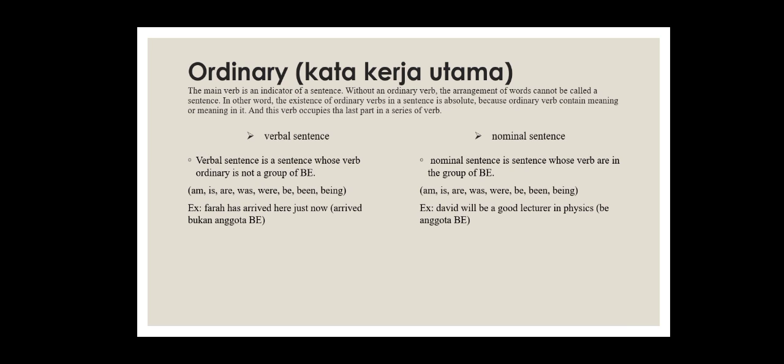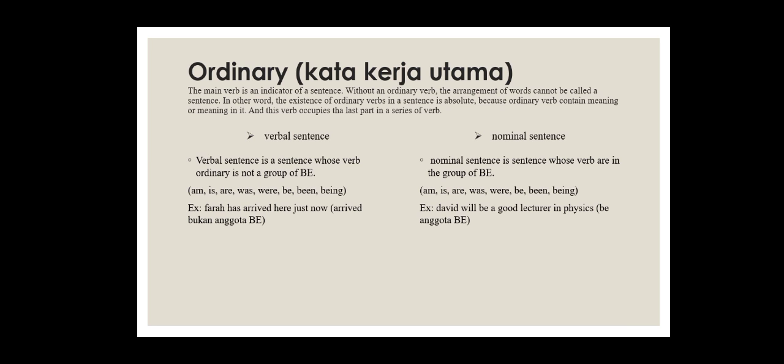Based on its ordinary verb, sentences can be divided into two. The first is verbal sentence and the second is nominal sentence. The first is verbal sentence. A verbal sentence is a sentence whose ordinary verb is not a group of be. The group of be are am, is, are, was, were, be, been, and being. For the example is "Farah has arrived here just now." Arrived is not the group of be.